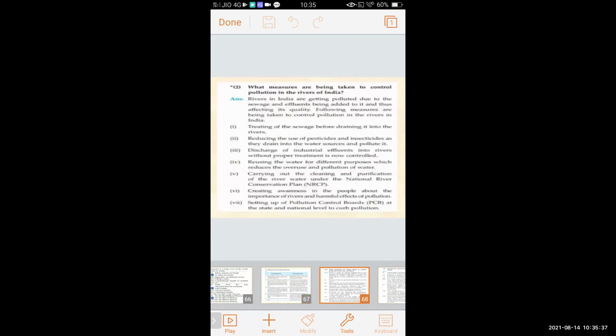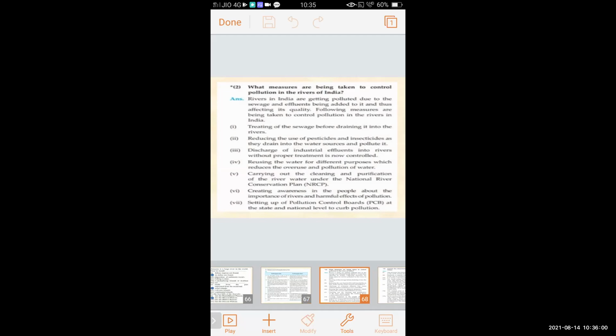Now, in short, we will see the measures taken to control pollution in the rivers of India. Treating the sewage before draining it into the river, and reducing the use of pesticides and insecticides as they drain into the water source and pollute it. Discharge of industrial effluent into rivers without proper treatment is now controlled.